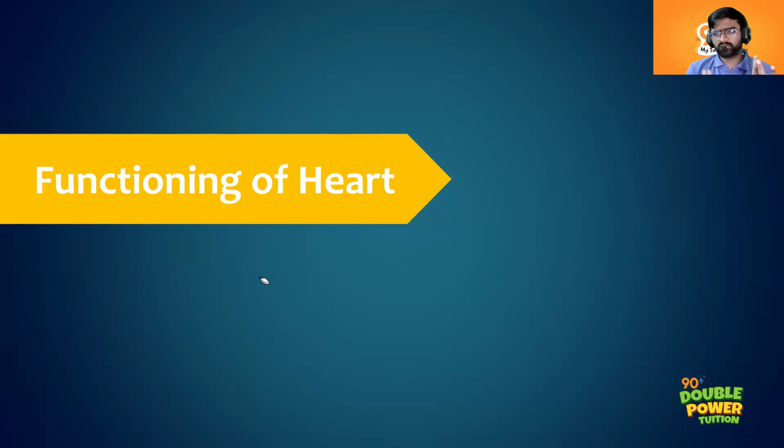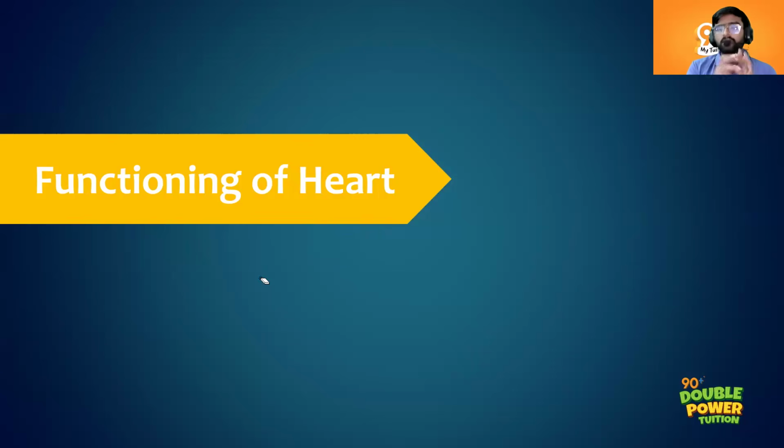The valve name is not required. If you simply mention valve 1, that is also okay. Through valve 1, they will reach the right ventricle, and from the right ventricle through valve 2, or you can say pulmonary valve, right? Through the pulmonary valve, they will reach the pulmonary artery, and through the pulmonary artery, they will reach the lungs, right? In the lungs, what happens?